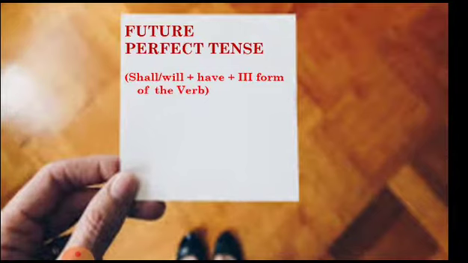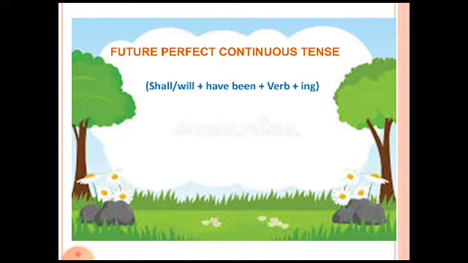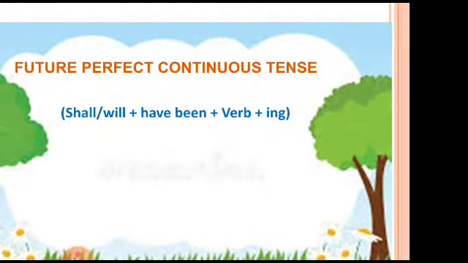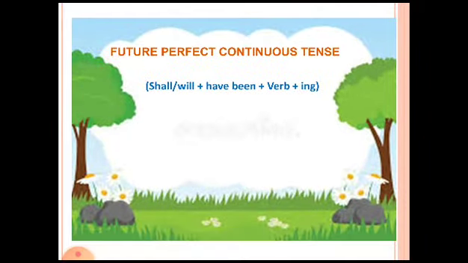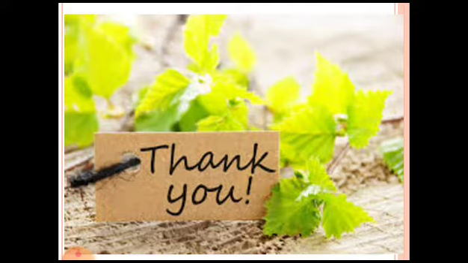In future perfect tense, we have shall or will plus have plus the third form of the verb. We come to the last portion, that is the future perfect continuous tense, and it has the structure shall or will plus have been plus verb plus ing. So this was all about the tenses.